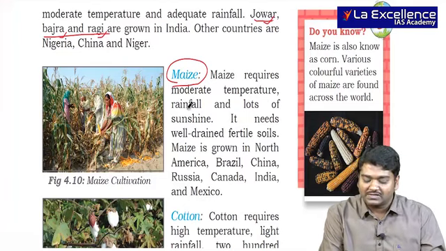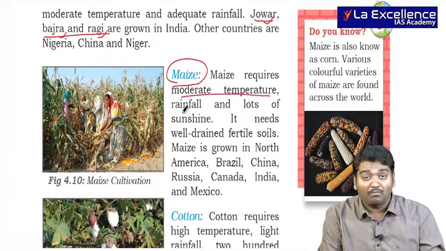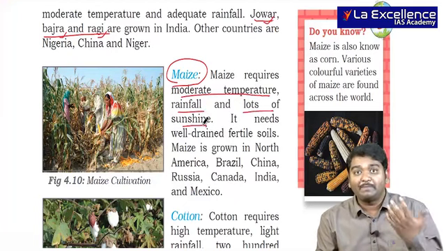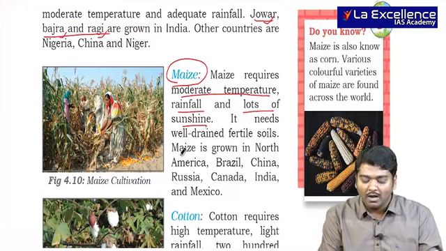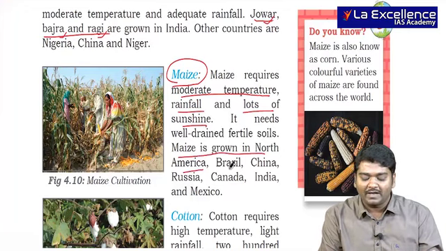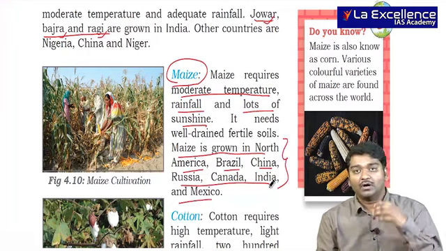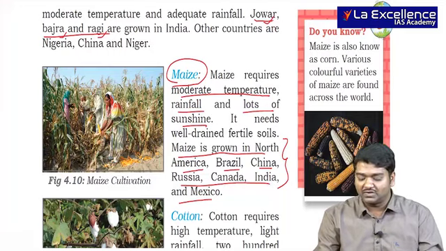So it requires moderate temperature, moderate rainfall, but a lot of sunshine. So regions where high temperature is seen, usually it is grown. Maize is grown in North America, Brazil, China, Russia, Canada, India and Mexico. But mostly in the American and European countries you see this.